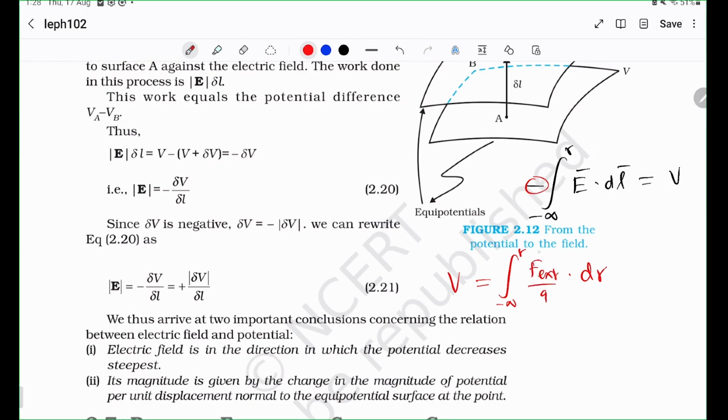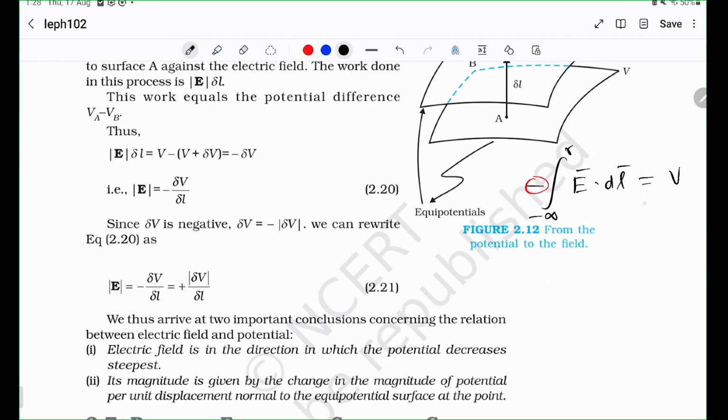external force per unit charge. But the external force is actually equal to the negative of the electric field force, right? Because you want to barely exert enough force, just enough so as to not induce more kinetic energy into the charge. So therefore, you get a negative sign from here. Okay. All right. So there you go.